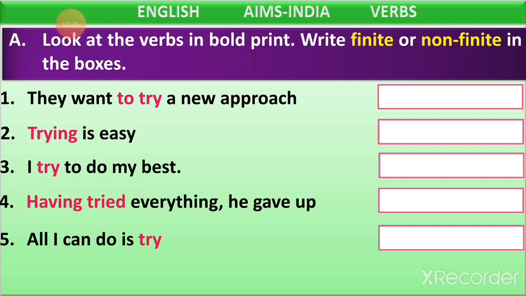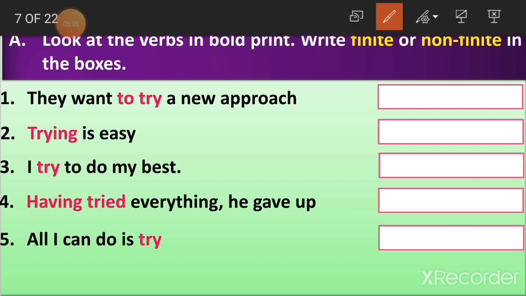Okay. Now, the first one. They want to try a new approach. To try. This is our verb. So now, what type of verb is it? Non-finite or finite? Let me change this sentence. She wants to try a new approach. And that too, it is starting with to. That is the infinitive form. So, that is why it is a non-finite verb. Clear, children? This is a non-finite verb. No change in the verb.